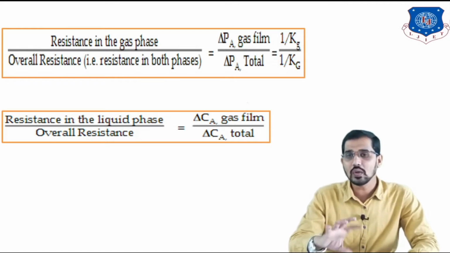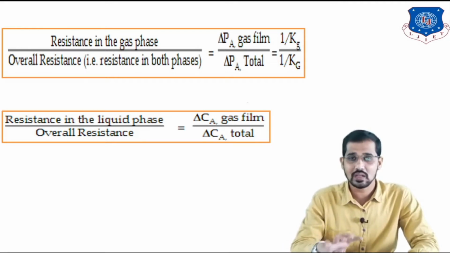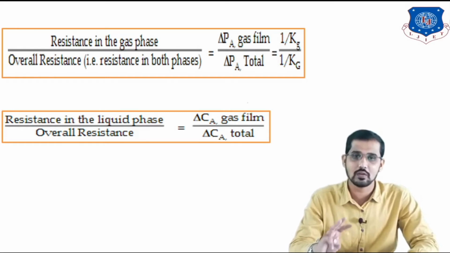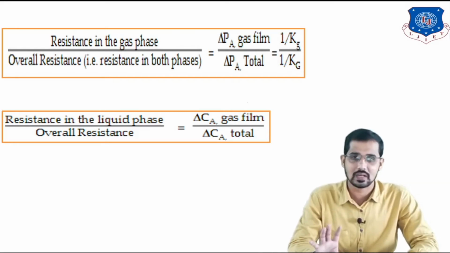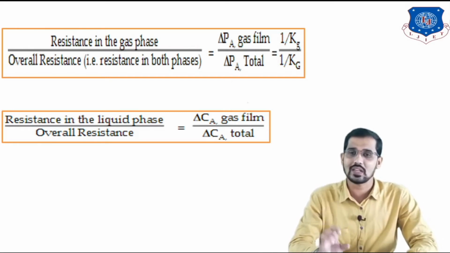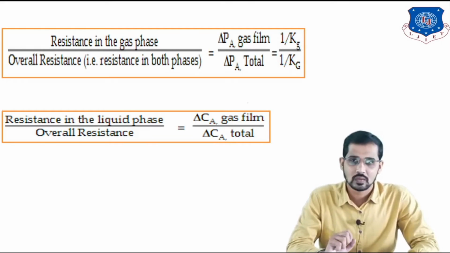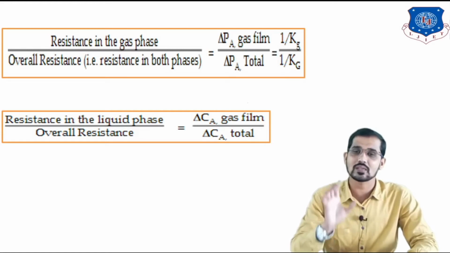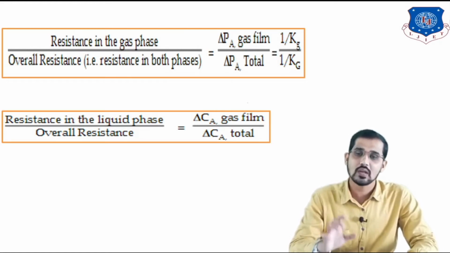This question on resistance theory can be asked for 3 marks. You have to write only these terms for 3 marks and explain what is small kg, what is capital Kg, what is delta PA, what is delta CA. Delta CA means we are writing concentration difference. This is nothing but the driving force for the mass transfer for the liquid phase. We write delta P, the pressure difference, for the gaseous phase.